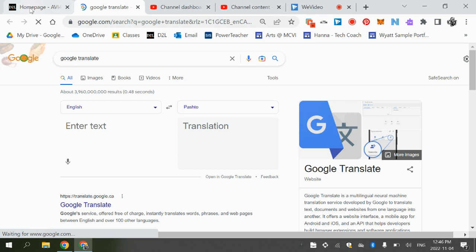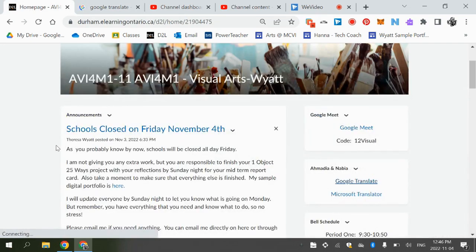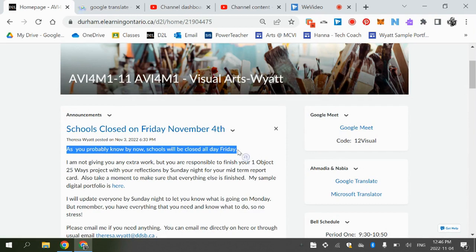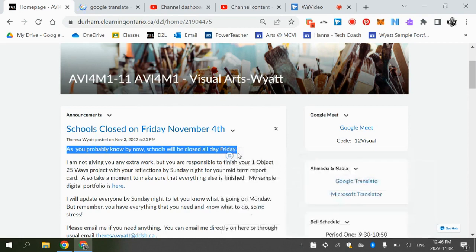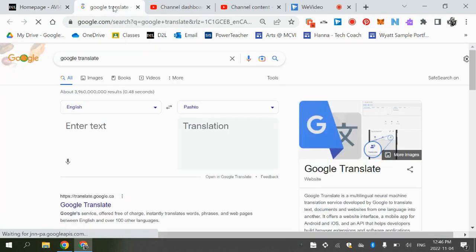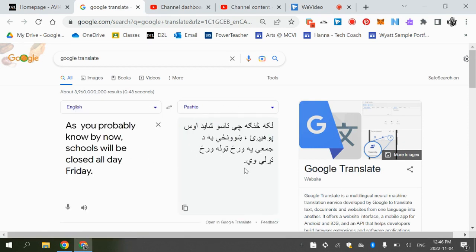So for example, you can highlight something in English. You can copy it. You can go to Google Translate and you can click it here and you can paste it here. And that way, if there's anything that you don't understand, it will translate for you here.